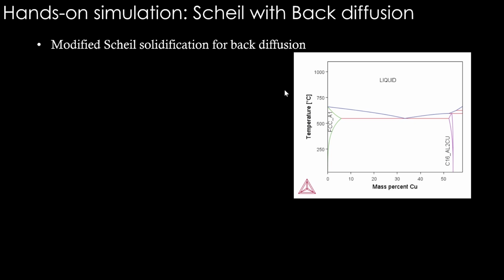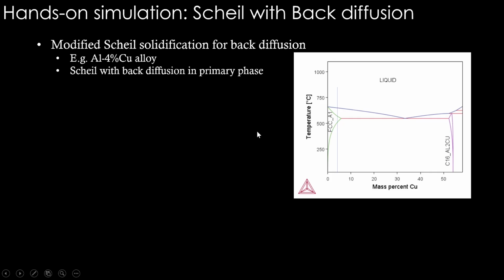Okay, let's do that for this one, modified Scheil solidification for aluminum copper alloy, aluminum 4% copper alloy. So this is the aluminum copper phase diagram, focused on the aluminum rich side where this 4% copper line is given. You can see this is definitely before the eutectic. So according to equilibrium cooling, we should not see eutectic reaction, but Scheil will give eutectic reaction. And if back diffusion is allowed, what will happen? We can explore that. So we can say Scheil with back diffusion in primary phase. Primary phase is the first phase to solidify. We are going to allow back diffusion in that.